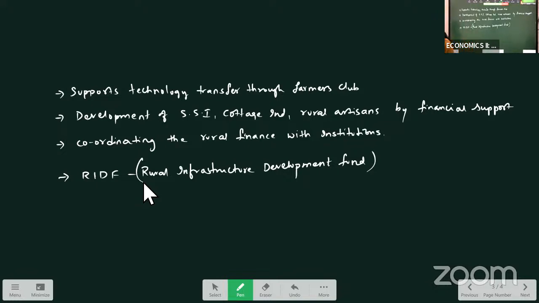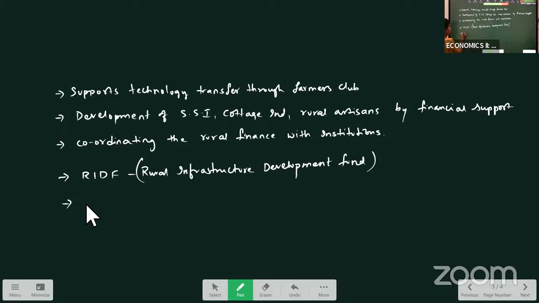Also, various rural infrastructure projects like irrigation projects, which are very important for agriculture. Then watershed management, construction of rural roads and bridges. For all these, funds are provided to the state government by NABARD. So that is the rural infrastructure development program which is taken up.